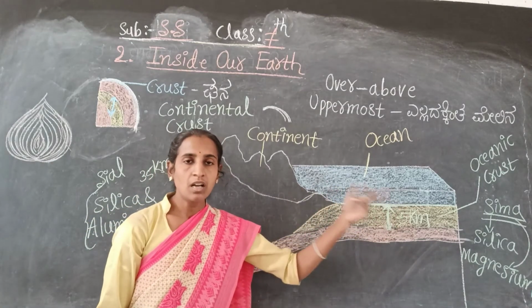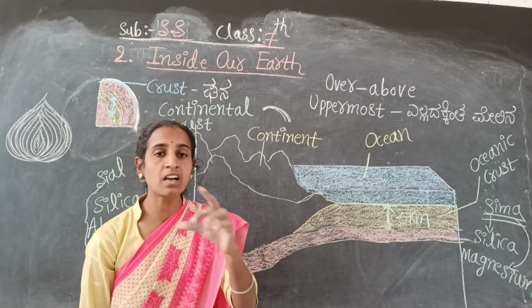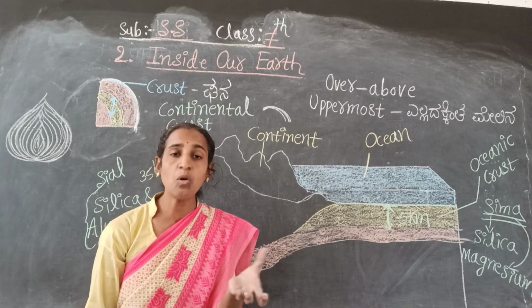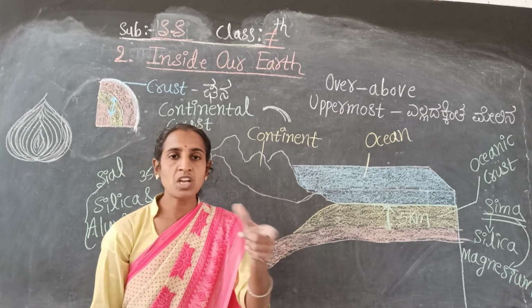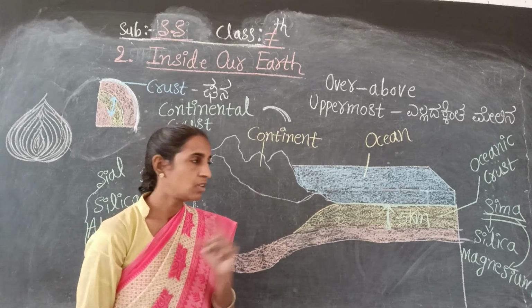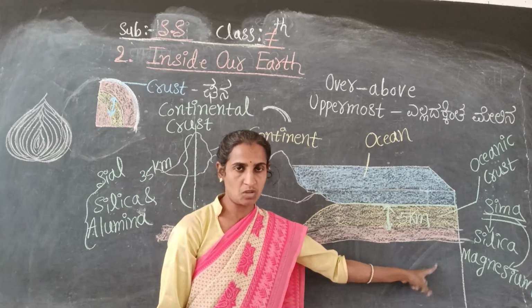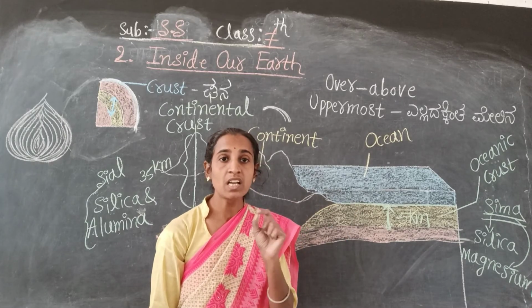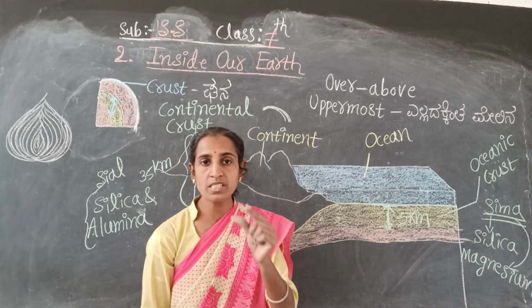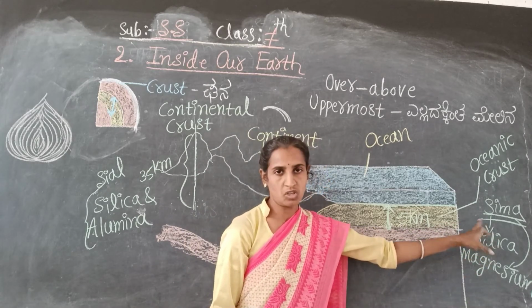And here the oceanic crust mainly consists of two minerals, one is silica, another one is magnesium. So that is called Sima.